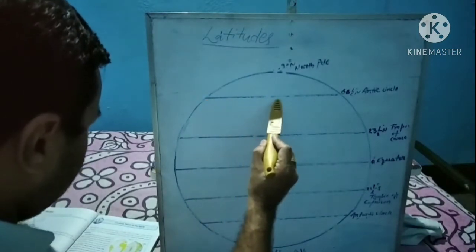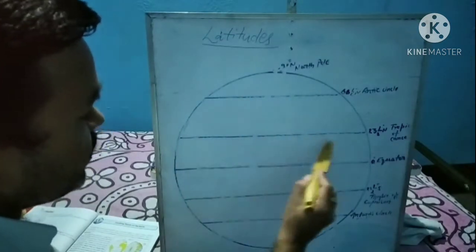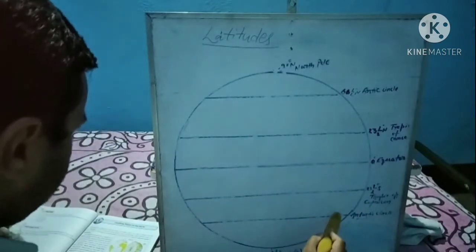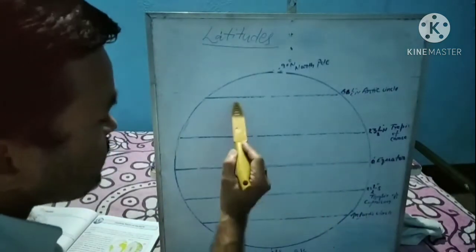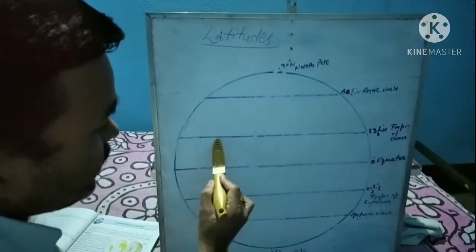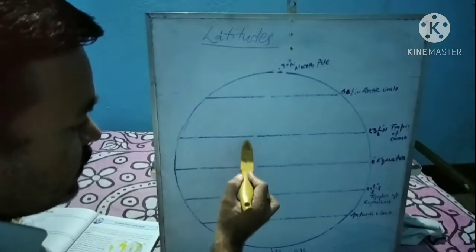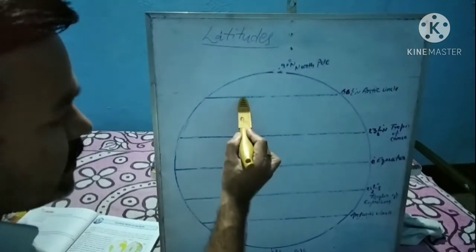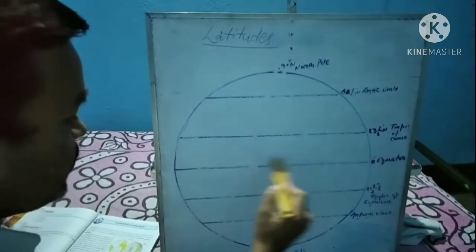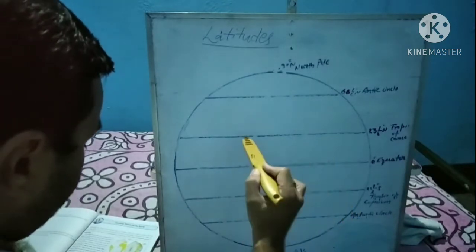A horizontal line drawn on a globe is known as a line of latitude, because there are so many lines. These are all known as lines of latitude. These lines run parallel to each other. This line runs parallel to this line, which runs parallel to this line. So all these lines run parallel to each other. That is why they are known as parallels of latitude.